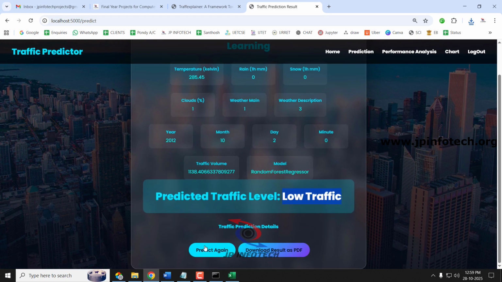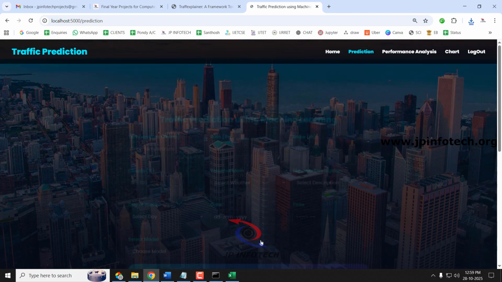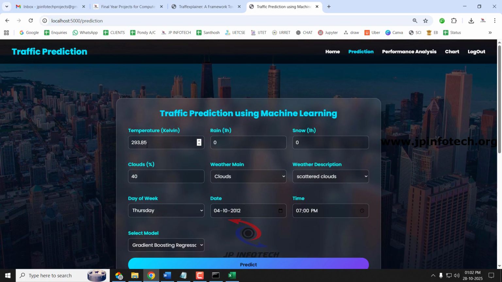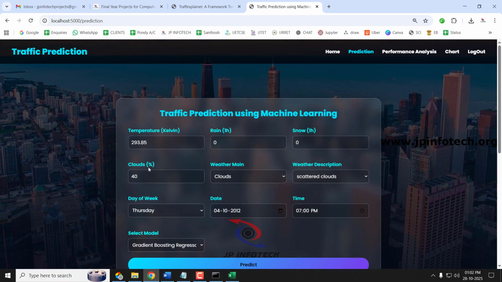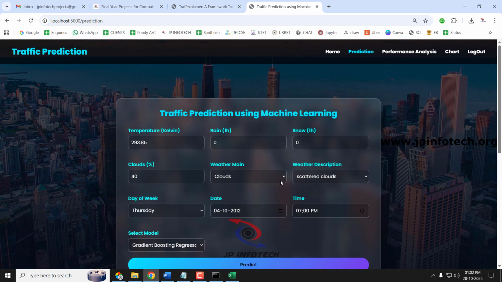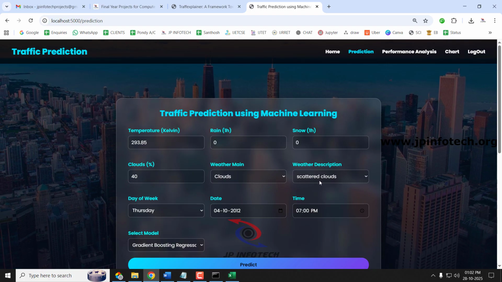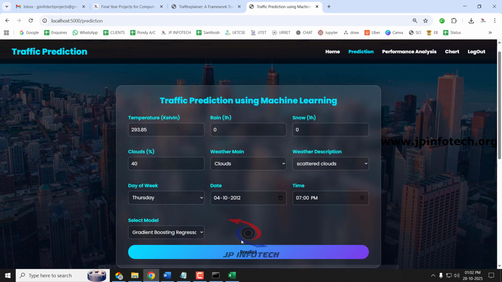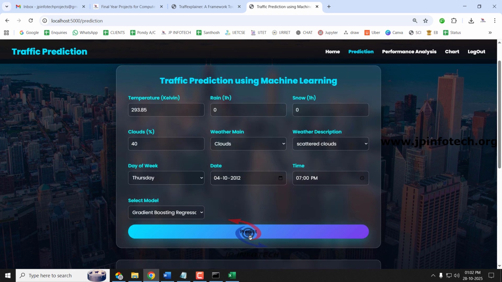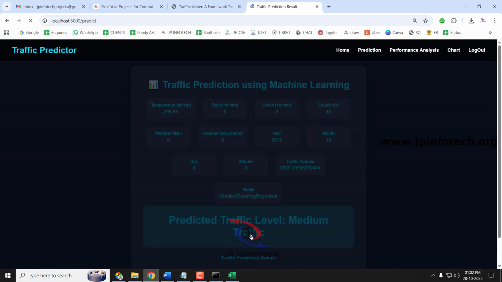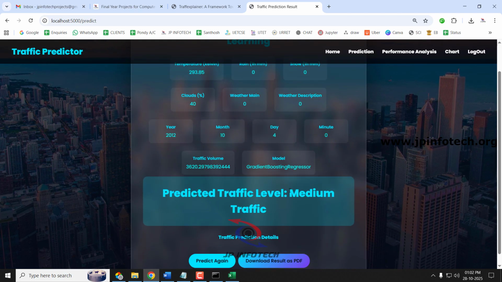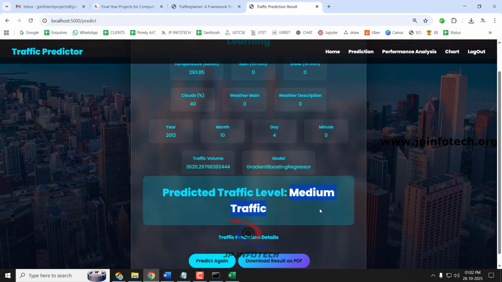Now I'll predict for another case. For this case I'll give 293.85 Kelvin, rain as 0, snow 0, clouds 40%, weather as clouds and scattered clouds, day of the week Thursday, date, time, and select the model as gradient boosting regressor and go for the prediction. And now you can see the predicted result is medium traffic.